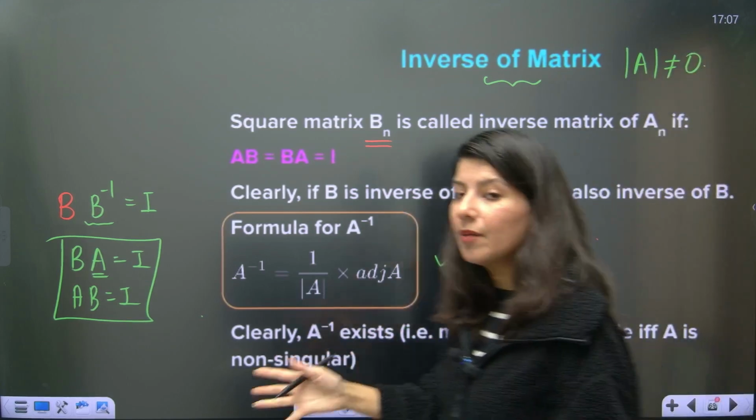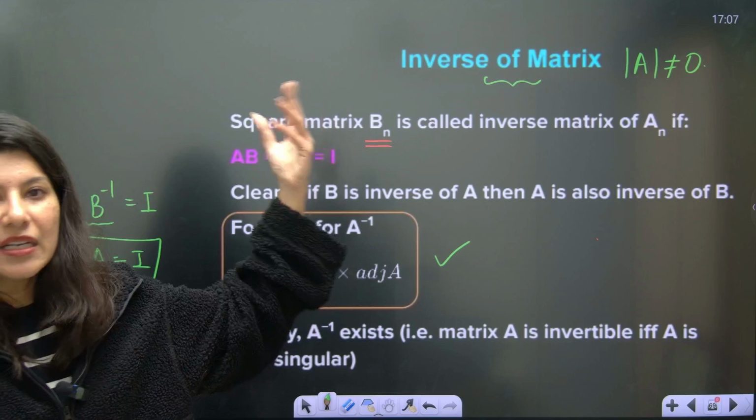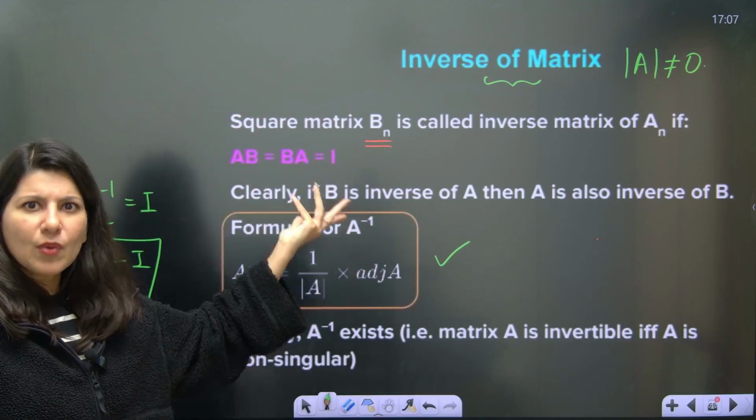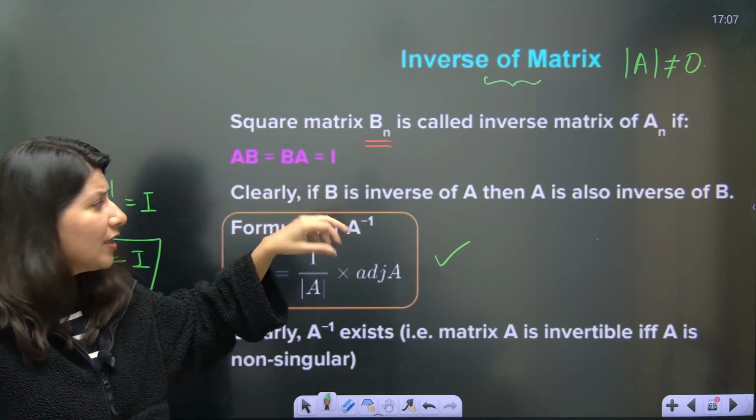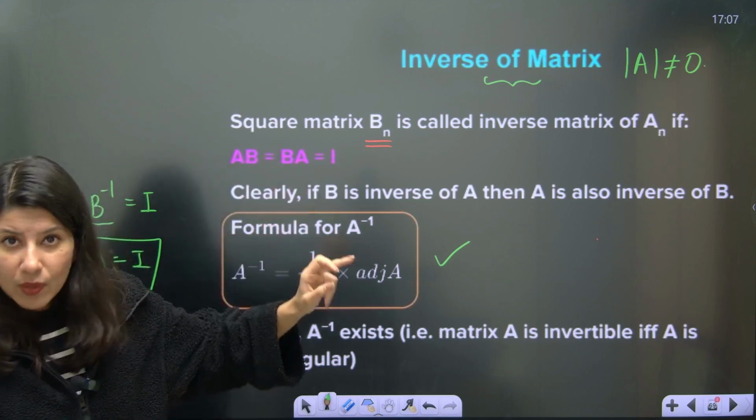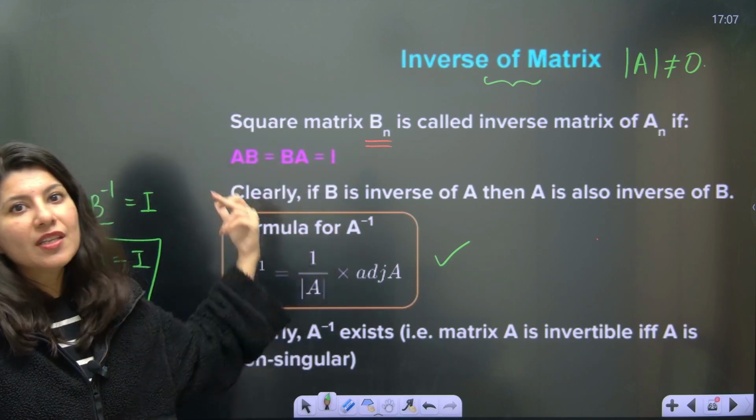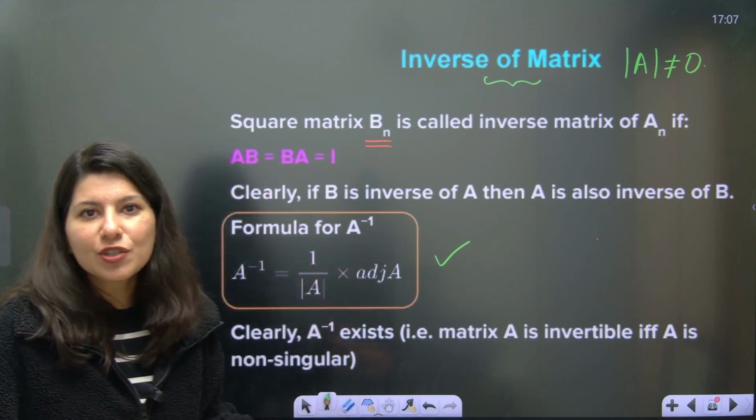If determinant A becomes 0, the inverse of A will not exist. Same goes for B. And if A is the inverse of B, then B is the inverse of A. Basically, A and B are inverses of each other.